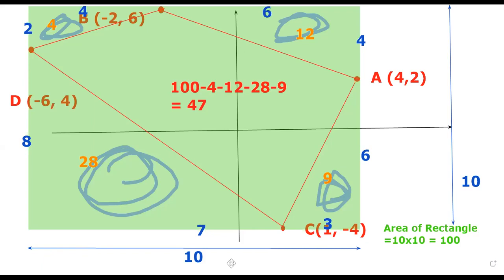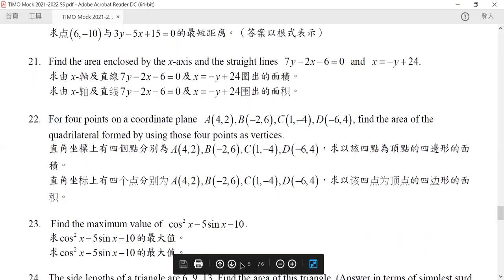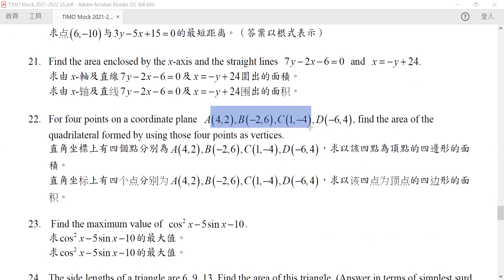Now, the other way of doing this is to separate these points into 2 groups. You can calculate the area formed by this triangle, and then the area formed by this triangle, because these 2 triangles combine to form the whole quadrilateral.